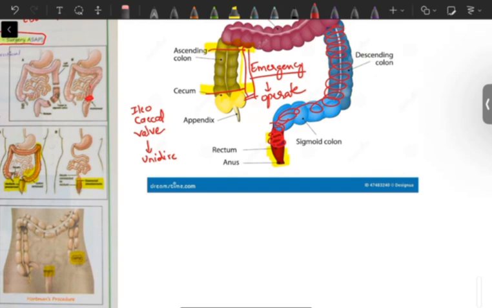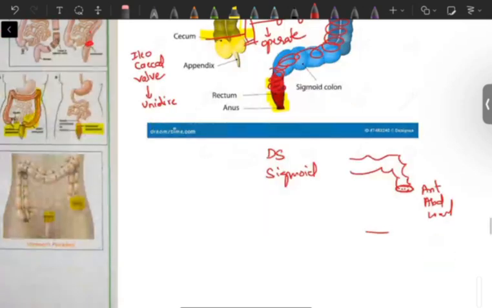But now they'll remove descending colon and sigmoid. They'll leave whatever large intestine was remaining and connect this to the anterior abdominal wall, and whatever rectum was remaining, that stump will be closed.